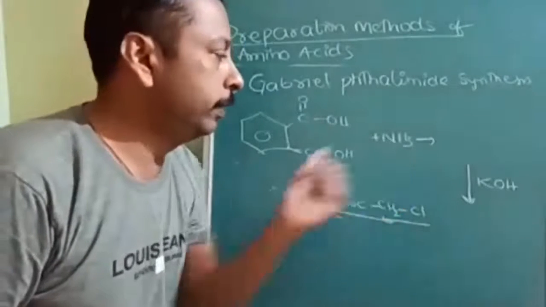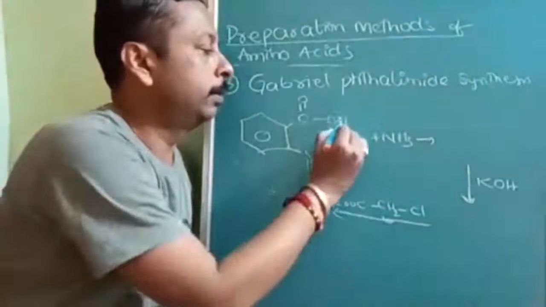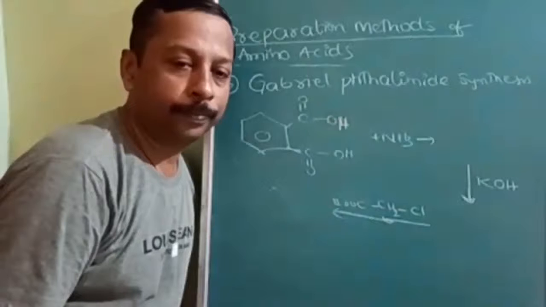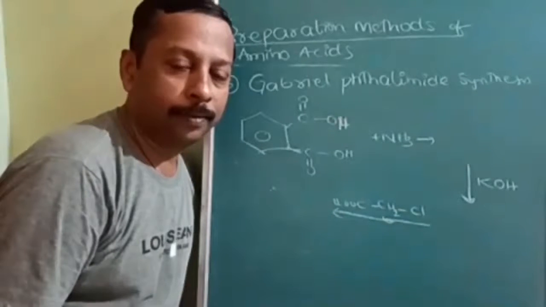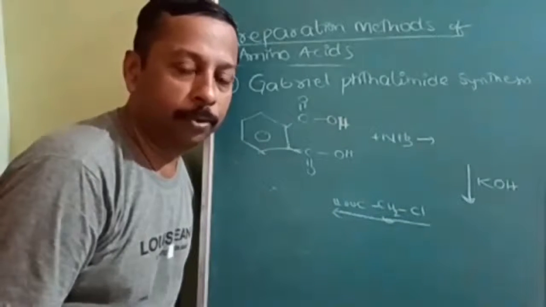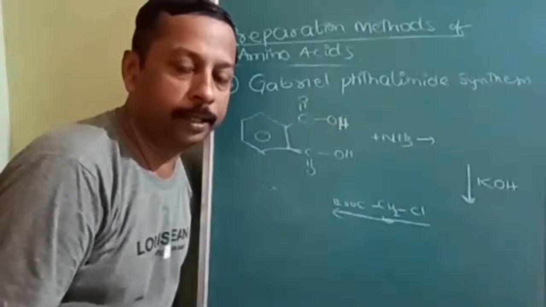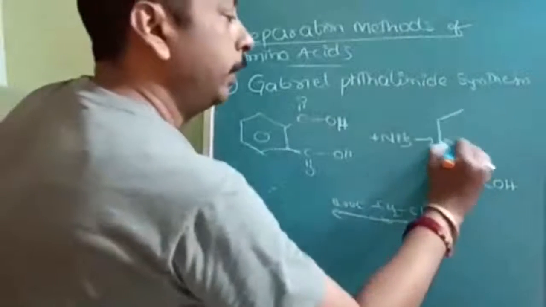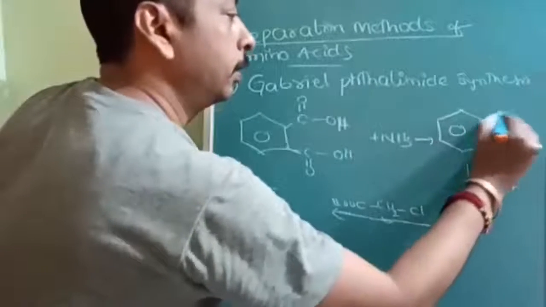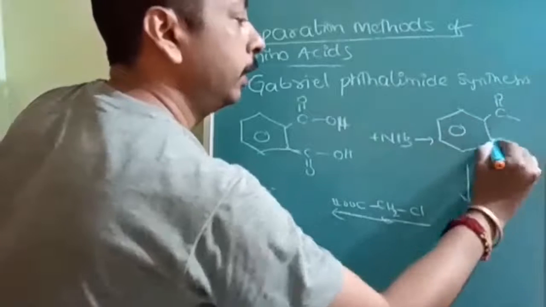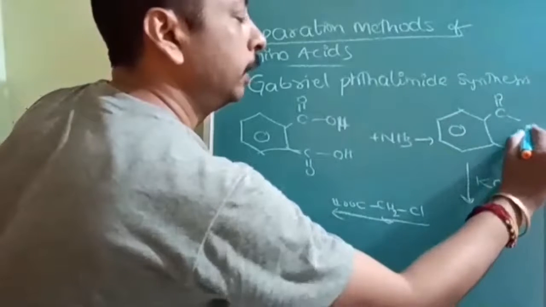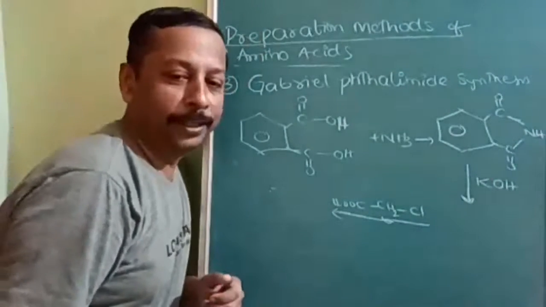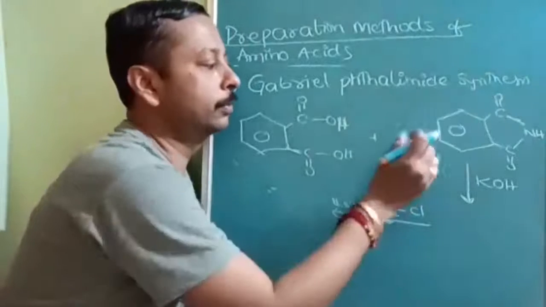Now tell me, this is phthalic acid, P-H-T-H-A-L-I-C acid. When it is treated with NH3, what will happen? Already the product name is there on the board itself. This is a very important naming reaction. If you don't remember it at this stage, it is very difficult to crack the exam this time. You may have to drop this time again. So I will tell a technique. Phthalimide. This is called phthalimide.